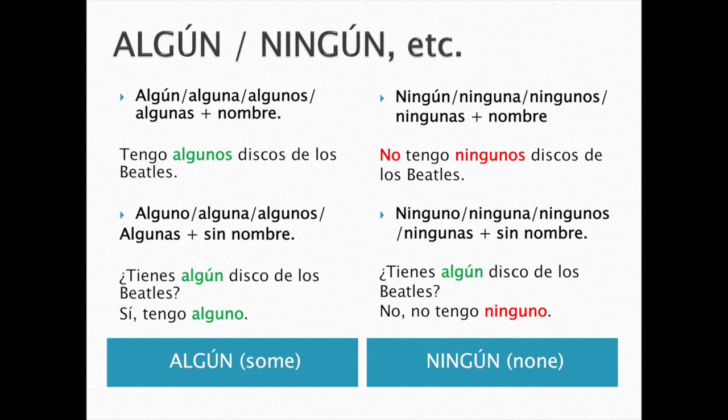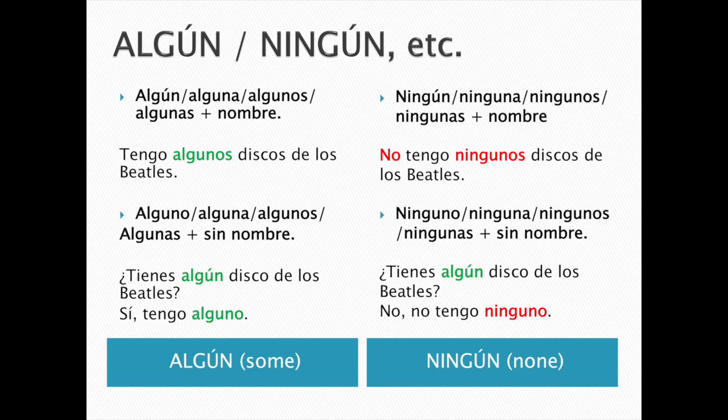Okay? Now, if the question were ¿Tienes alguna amiga en Washington? Which is feminine and singular in that case, and the answer were negative, then we would say no. No tengo ninguna with an A at the end. Remember that these indefinite words always come in pairs.